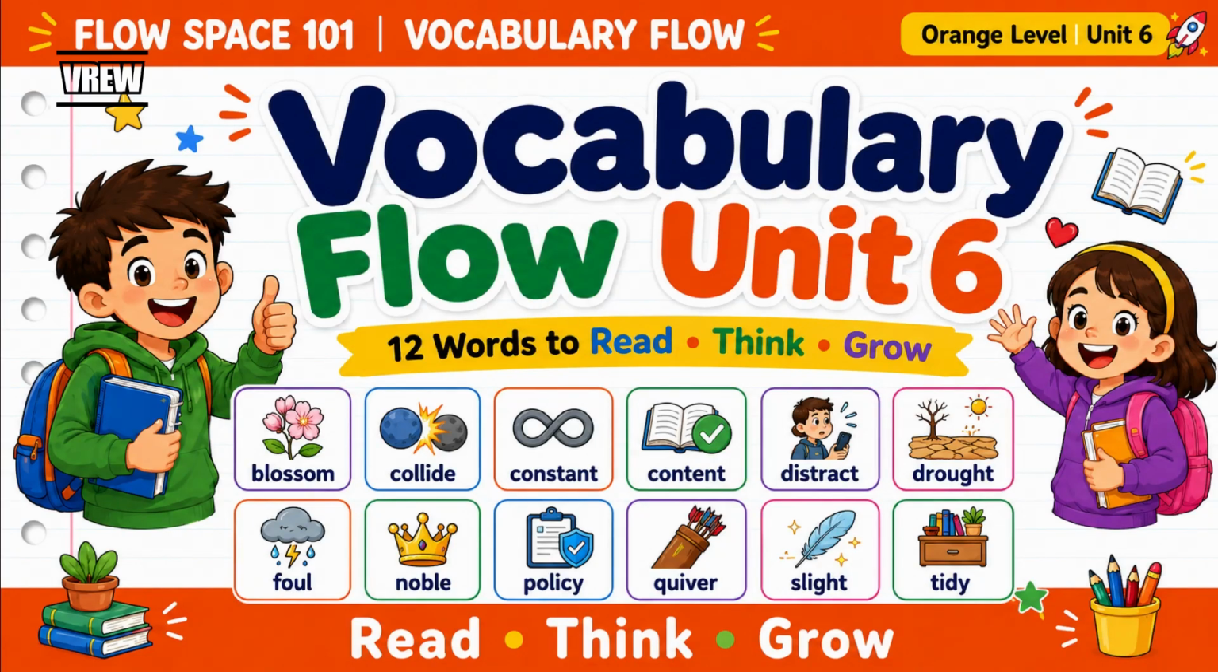Today we will learn 12 new words from Unit 6. The words are blossom, collide, constant, content, distract, drought, foul, noble, policy, quiver, slight, and tidy. Get ready to read, think, and grow. Let's begin our vocabulary flow.